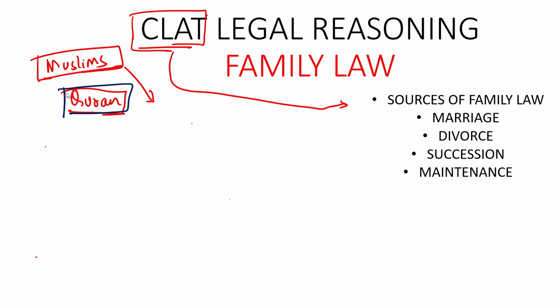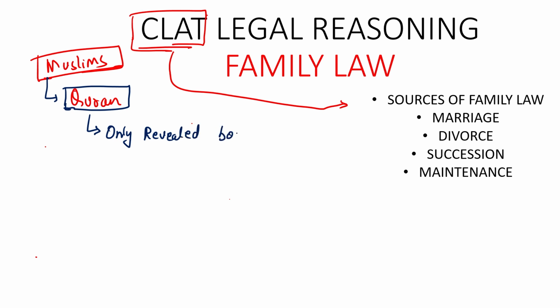As we know, when we talk about the Quran, it is the divine law for Muslims. First you need to know that the Quran is considered the only revelation, or revealed book.